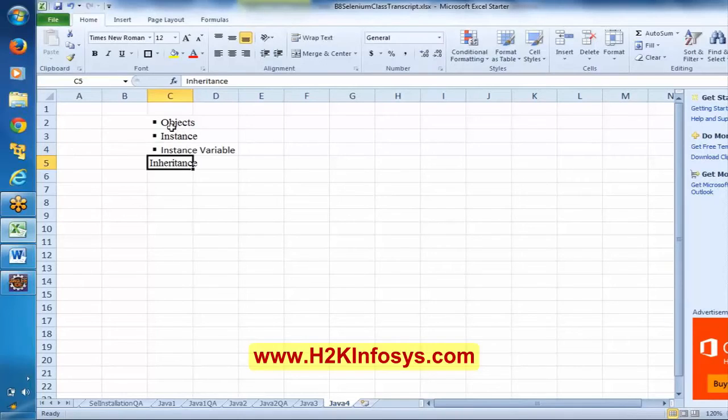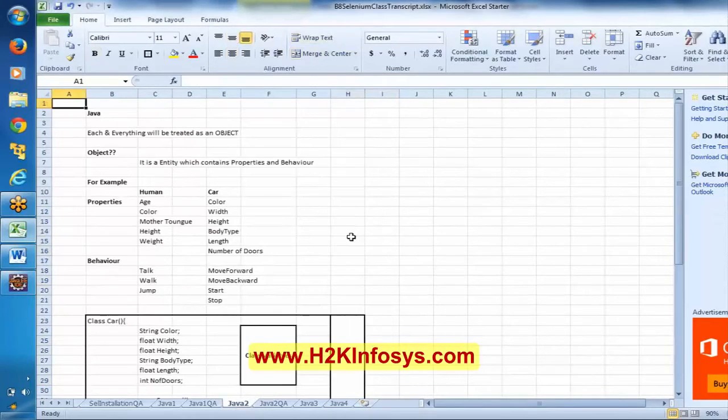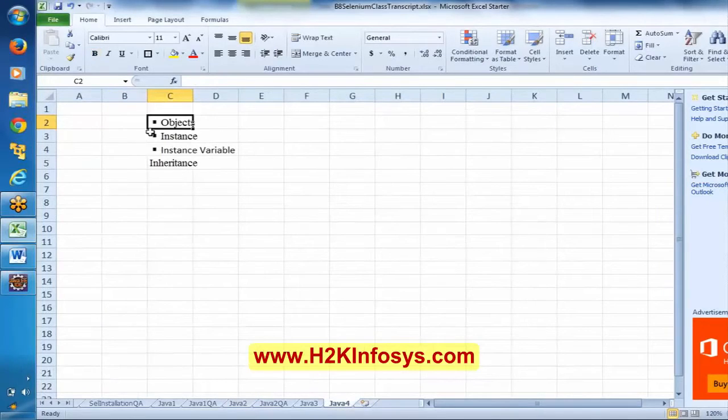If you remember, the object that I mentioned here and the object here, both are different. Here, our intention was just to understand what is meant by object. It is like a generic word here, and the object that we see here is technical.